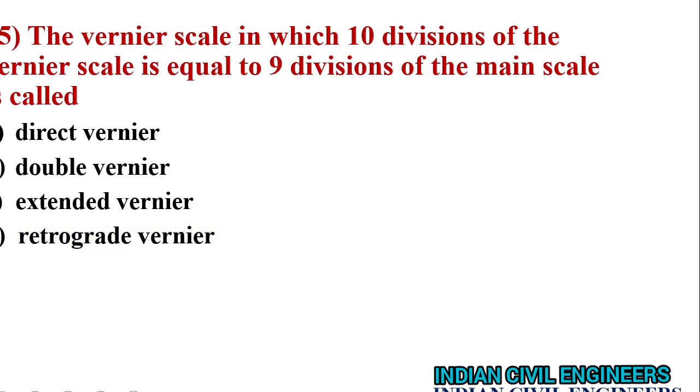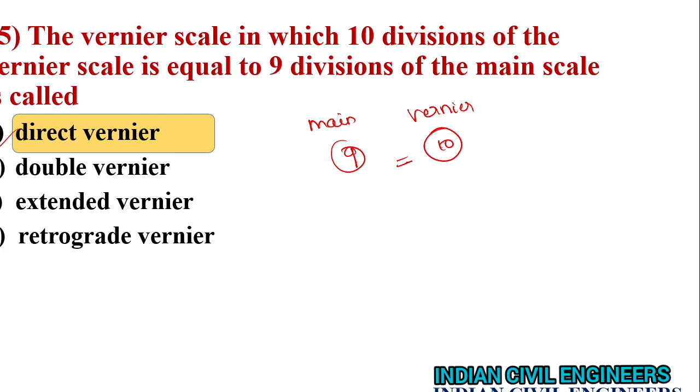Okay, next question. The vernier scale in which 10 divisions of the vernier scale is equal to 9 divisions of the main scale, so it's called direct vernier. Next one, what they say here is in main scale there is 9 divisions and in vernier scale it is 10 divisions. Okay, so that this one is shorter, right? Then it is direct vernier.